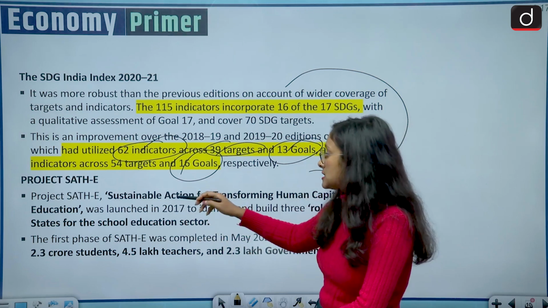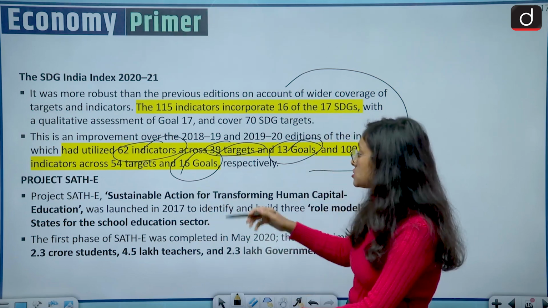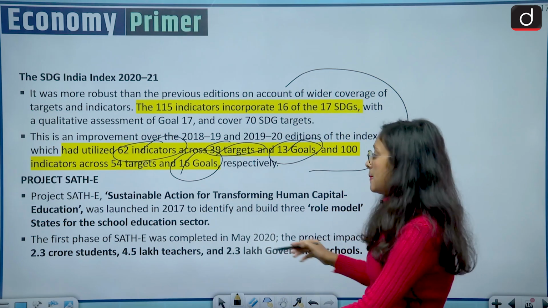Then we have this Project. Project is related to sustainable action for transforming human capital education.